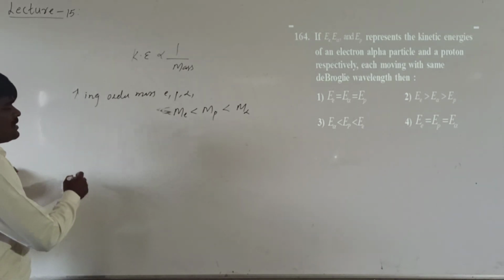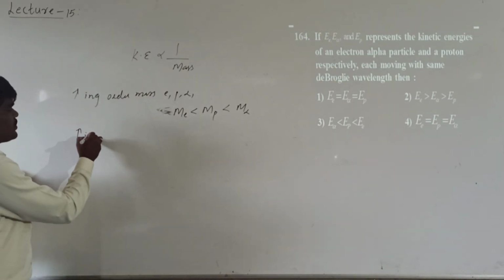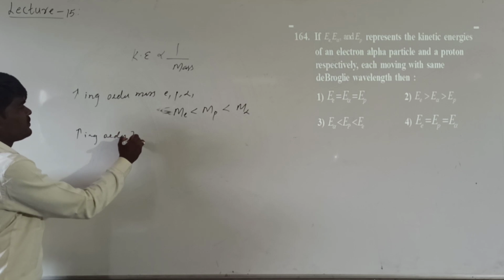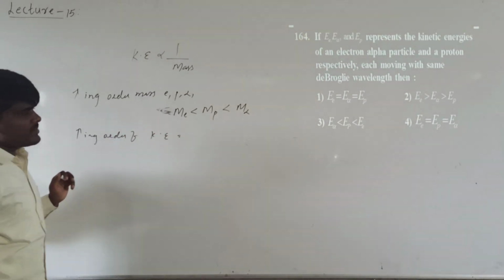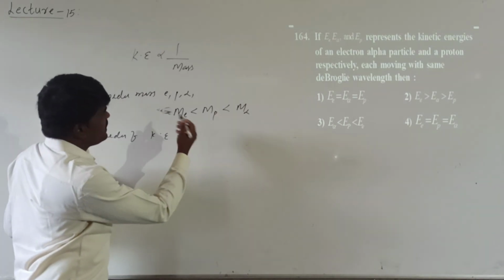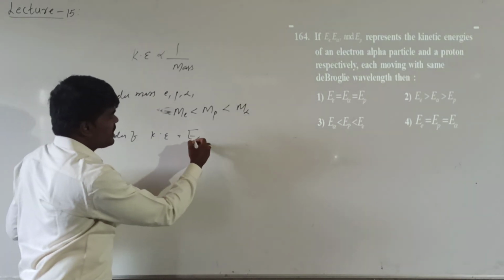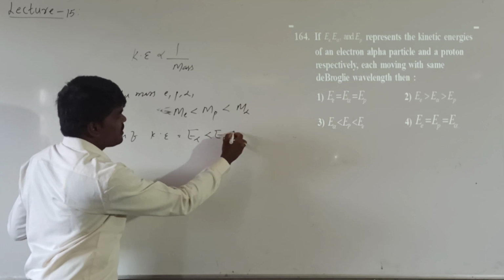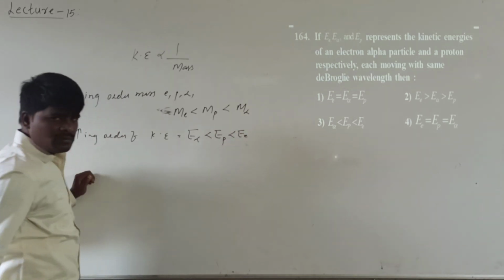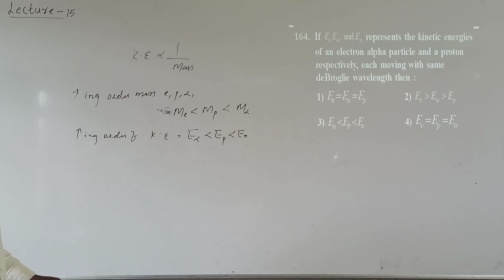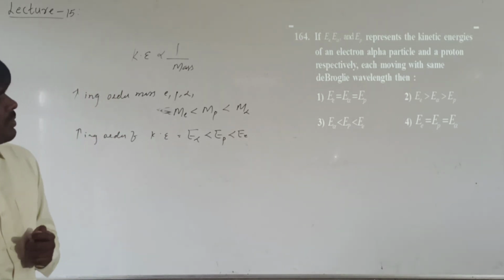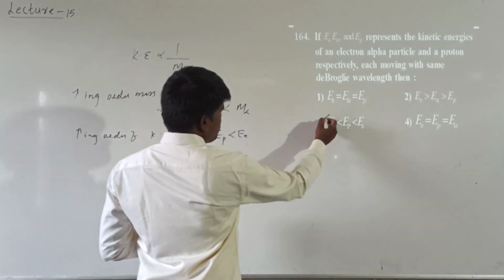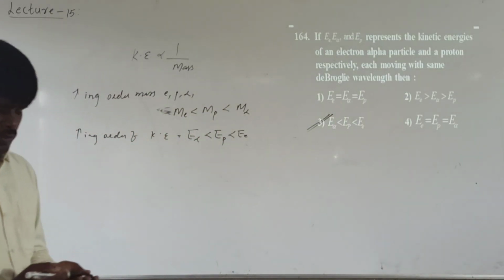Then what will be the increasing order of kinetic energy? According to the de Broglie concept, it will be inversely proportional. That means E alpha followed by E proton followed by E electron. So this is the relation between E proton and E alpha. Which of the following is the proper combination? Third one is the proper combination. Hope it is clear.